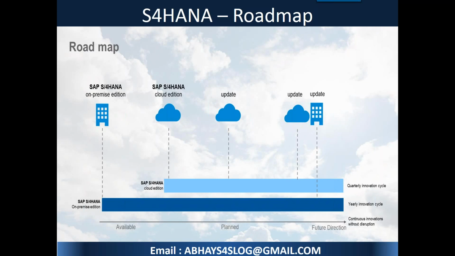Maybe there might be service packs 1, 2, 3, whatever it is, based on the bugs, needs, the necessity, or maybe new features in it. But innovation cycles ideally happen in a bigger way on a yearly basis. For example, last year we got it in 15.11. We call it the 2015 November release. Now the next release would be 16.10, which will be in October. So these are the things which are very prominent in nature.